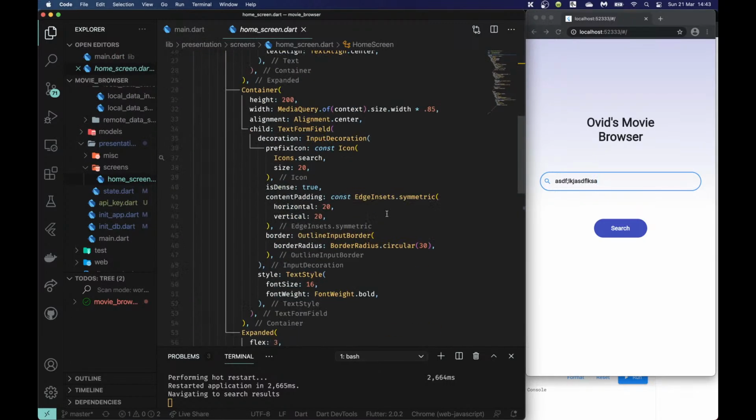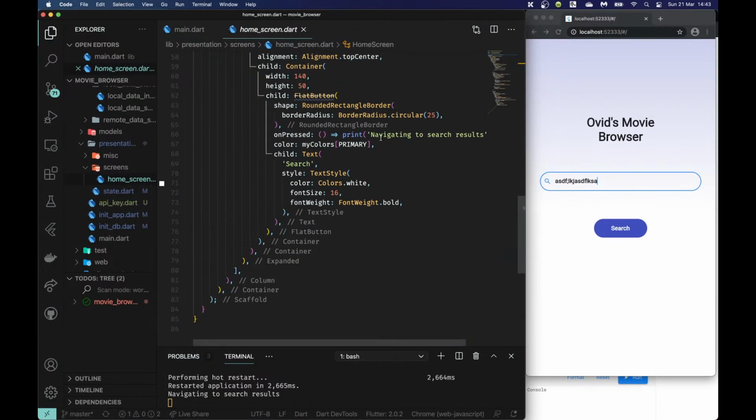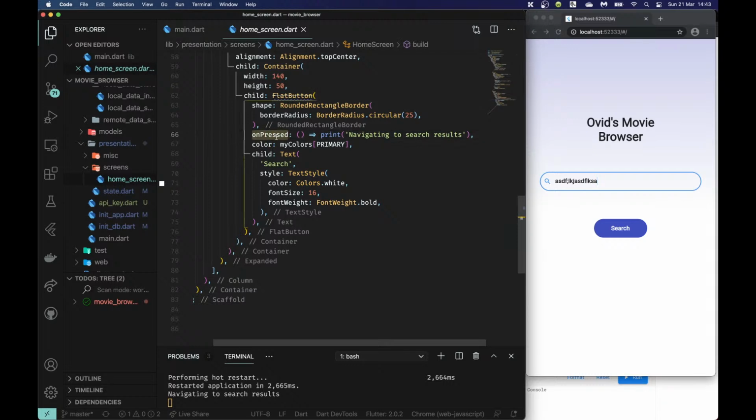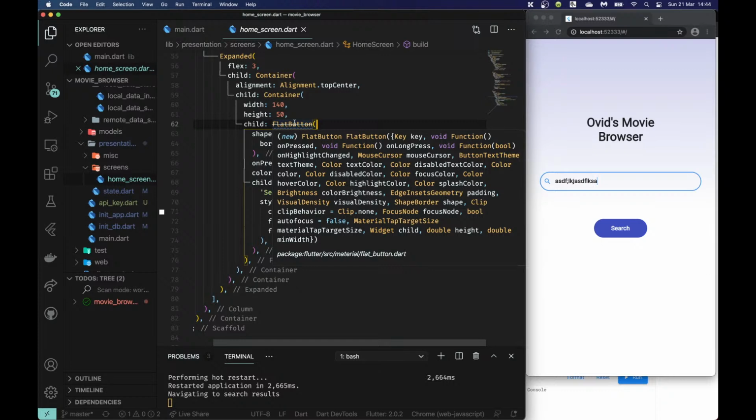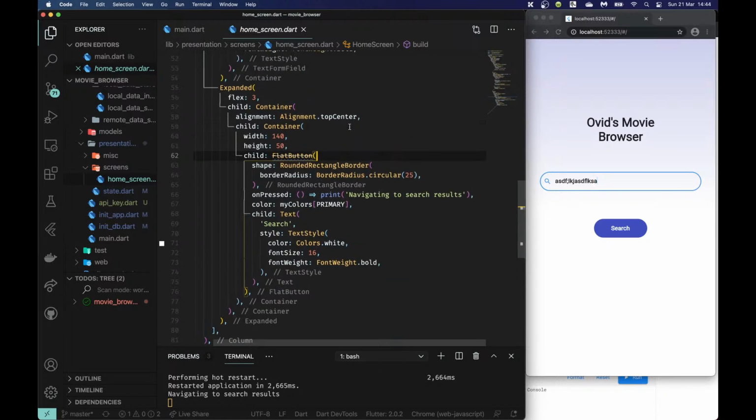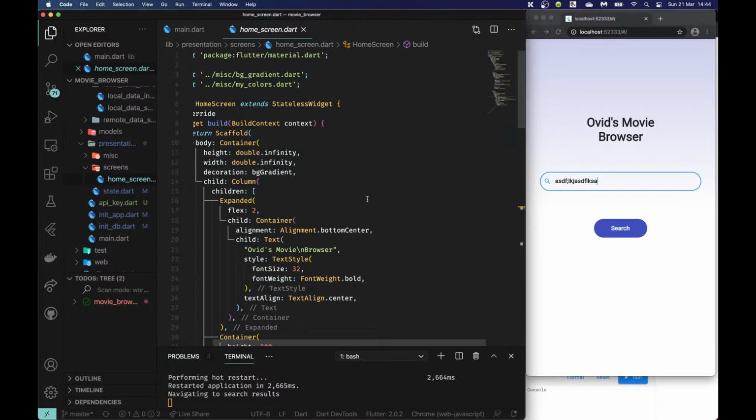So you guys might remember, or you might not, because it was a long time ago. Over here, our previous onPressed, I didn't want to build out the entire thing. So I just left it as an anonymous function which just said print navigating to search results rather than doing anything more complex. And also you can notice that my flat button is deprecated. I should probably change this, but I don't really want to go over that kind of stuff now. In the future, I will make a video about Flutter 2.0, but I don't want to overcomplicate this one. I want to focus more on the GetX stuff.